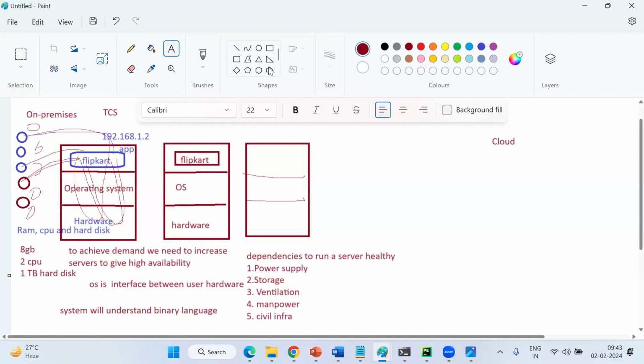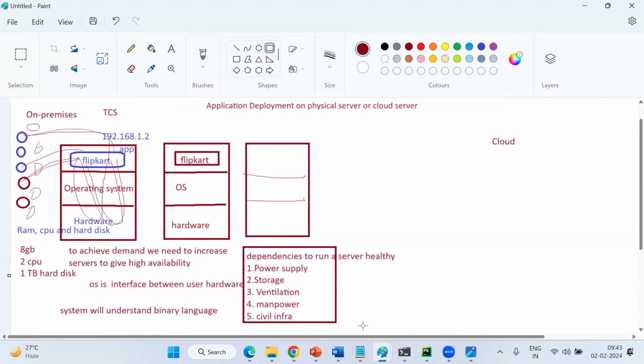Then what about these dependencies, guys? From the cloud point of view, without these dependencies, will these servers work? No. Same thing in the backend. But cloud is going to take care of the system dedicatedly. Why? Their only job is to maintain the servers, not other jobs. But for TCS, the job is not to maintain servers. TCS's job is to give projects to clients, right?